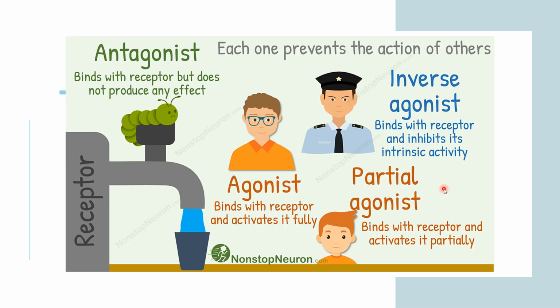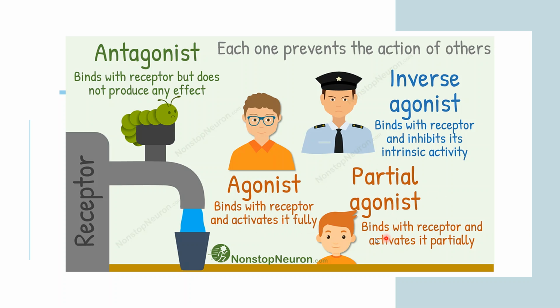For that, just look at this particular picture. So here, what are the antagonists? First of all, antagonists are the proteins that bind with the receptor but do not produce any effect. So basically, they will bind to the receptor, but they will not produce any response, any effect. Agonists are the molecules that bind with the receptor and activate it fully. So agonists are the molecules which bind with the receptor and activate it to do the chemical change or to transmit a message.